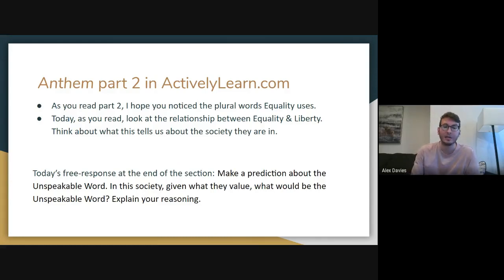So today, as you're reading again, look at the relationship between Equality and Liberty. Think about what this tells us about the society that they're in. And then today's free response at the end of the section that you'll see in Actively Learn is to make a prediction about the unspeakable word in this society, given what they value. In your opinion so far, what would be the unspeakable word? And I want you to explain your reasoning, okay? So that's the response for today.